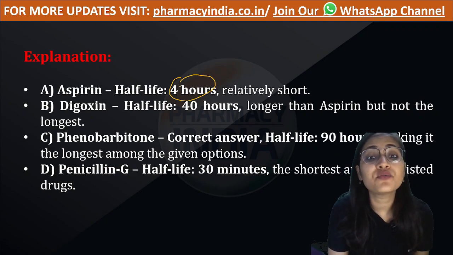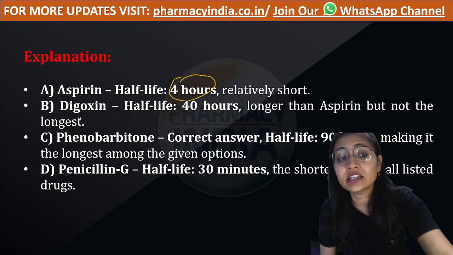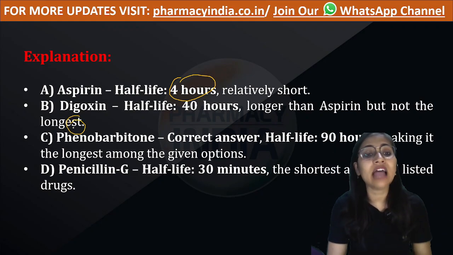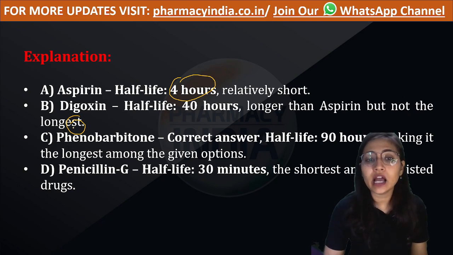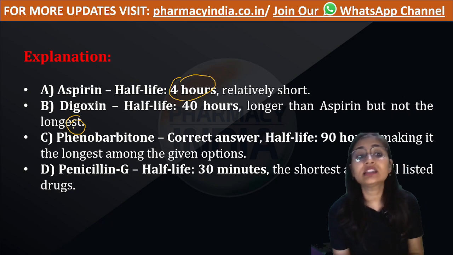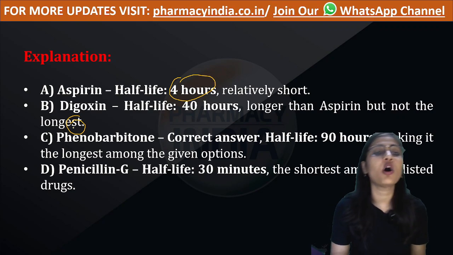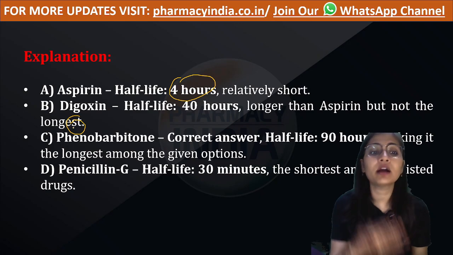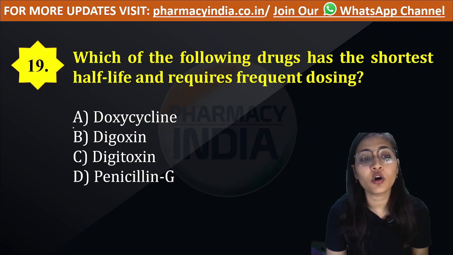Digoxin half-life is 40 hours, longer than aspirin, but not the longest. Phenobarbital's half-life is 90 hours. That is more than digoxin and aspirin, and approximately double that of digoxin, making it the longest among all three. Okay. Next, let's move to the next question.